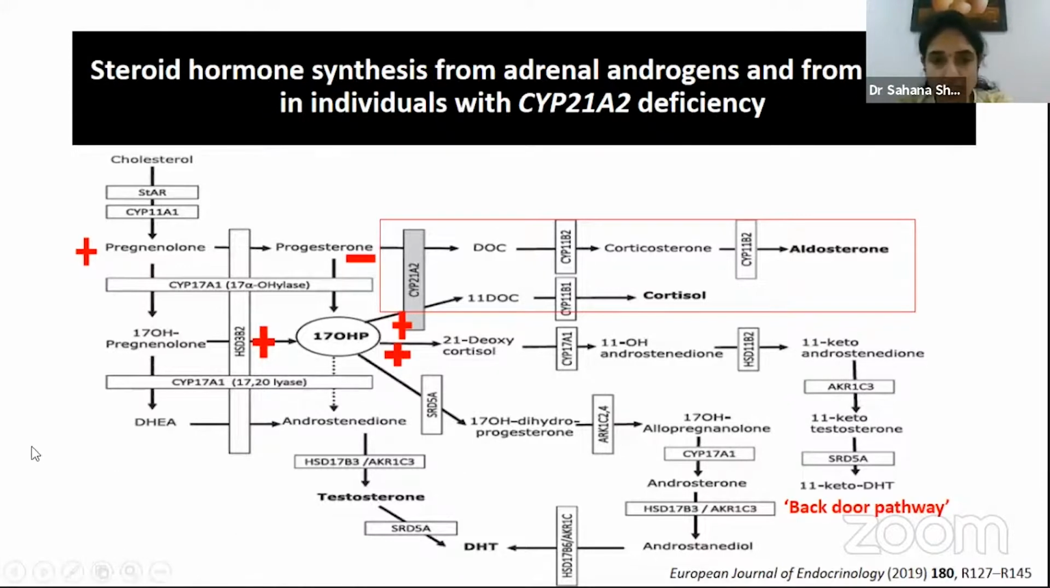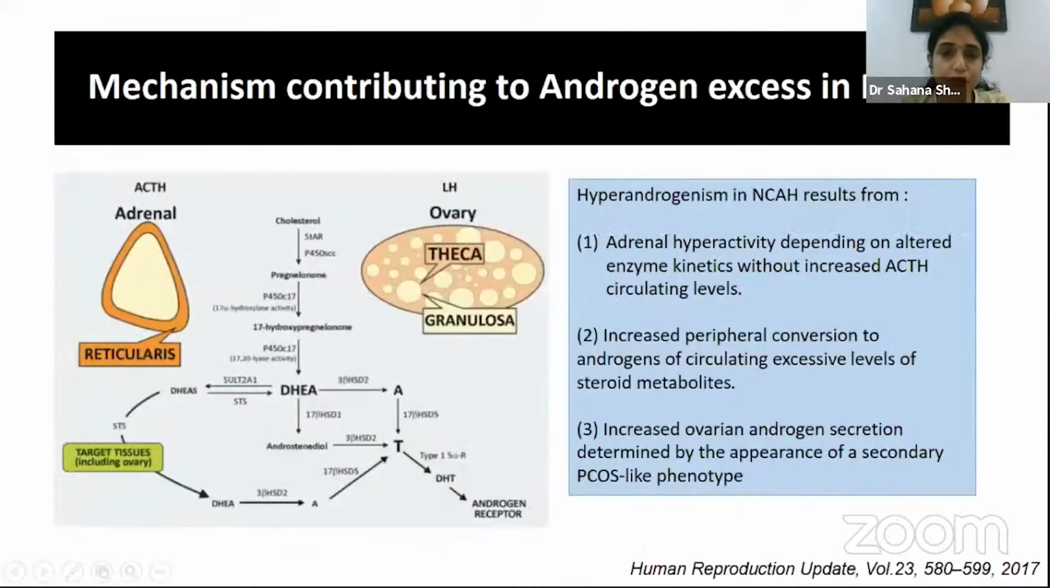In addition to this, there are also some backdoor pathways where certain enzymes lead to 11-keto-testosterone and 11-keto-dihydrotestosterone, which are also responsible for the hyperandrogenic features in these patients. Now, when you talk about non-classical congenital adrenal hyperplasia, like I already said, the cortisol deficiency is very mild or sometimes not seen, and they may not even have elevated ACTH. Here the adrenal hyperactivity is predominantly because of altered enzyme kinetics, where the enzymes involved in androgen synthesis are stimulated, thus leading to increased adrenal androgen synthesis. There is also increased conversion of metabolites of the adrenal steroids into androgens.